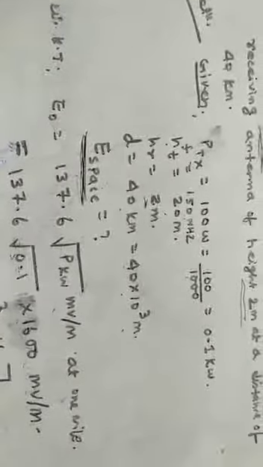So D is given as 40 kilometer, meaning 40 into 10 to the power 3 meter. So you have to calculate E, the electric field strength resultant value. Calculate the field strength at a receiving antenna. With these given parameters you have to calculate the electric field strength value. The procedure is the same as I had discussed in my previous numerical, so just follow the step by step process.